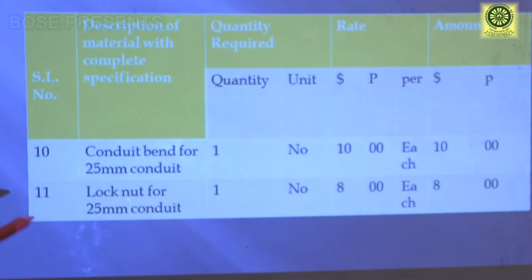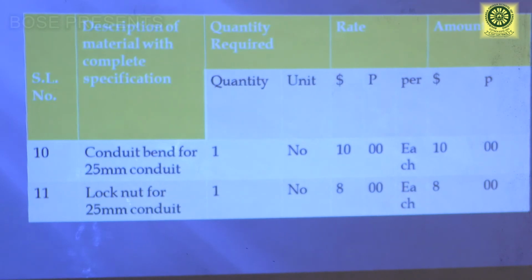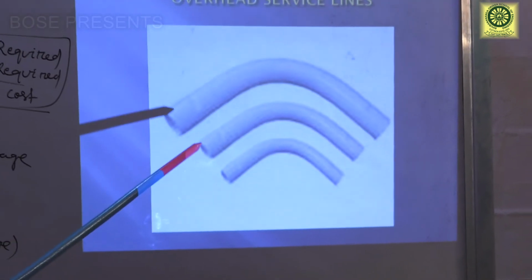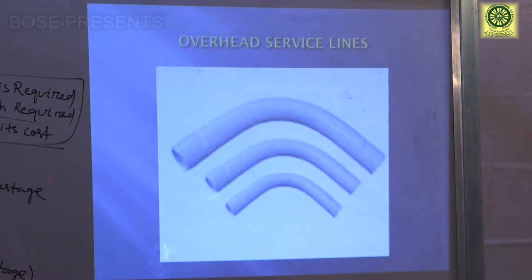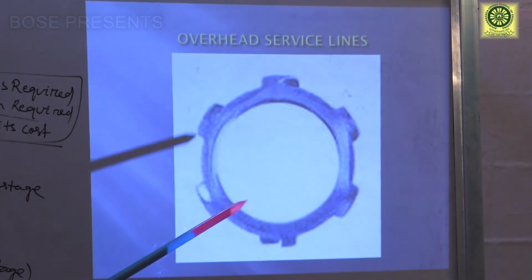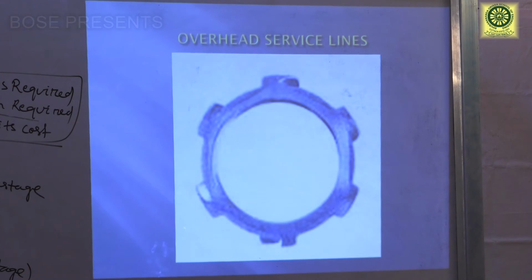Lock knot for 25 mm conduit. Lock knot is used at the terminating point of the service board. So the lock knot one number is required, that is 8 rupees. This is the conduit bend. This is the construction of a conduit bend. Next, this is the lock knot. This is the structure of a lock knot.